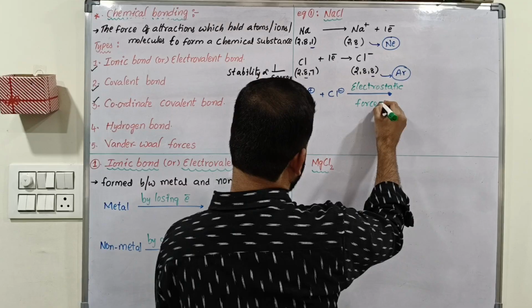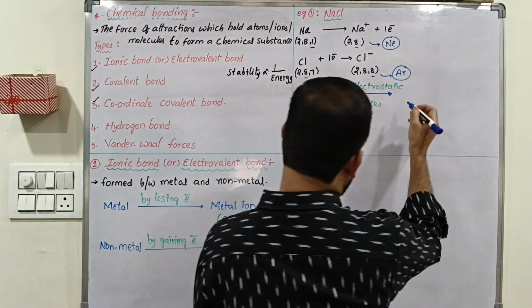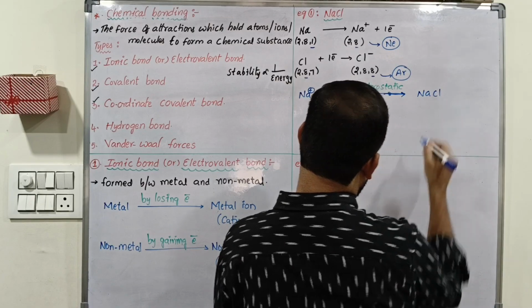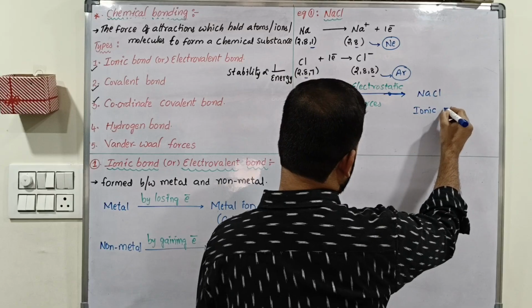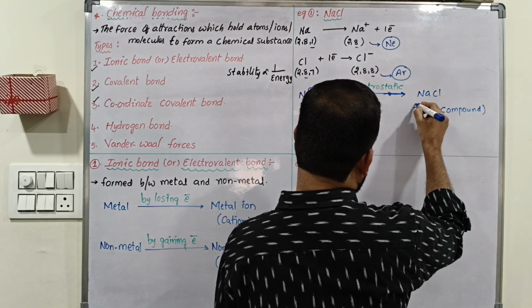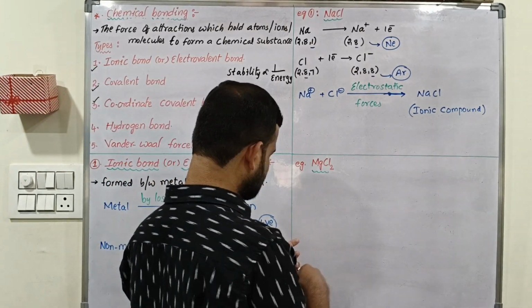Electrostatic forces exist between Na plus and Cl minus ions. Then 1 mole of sodium chloride compound is formed. It is an ionic compound. Understand? So here is a very important question.